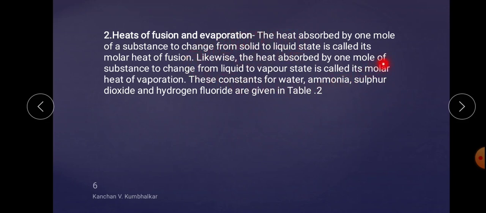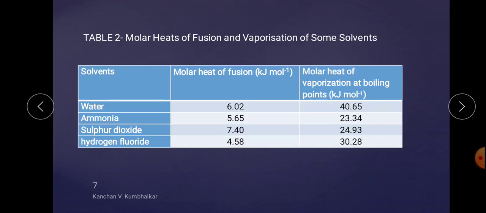Heat of evaporation means there is a conversion of liquid to vapor. Solid to liquid, heat of fusion; liquid to vapor, heat of evaporation. And because it is counted for 1 mole, it is known as the molar heat of fusion or molar heat of evaporation or vaporization. These constants for water, ammonia, sulfur dioxide and hydrogen fluoride have been given in table number 2. So these are the comparative studies of the heat of fusion and heat of vaporization for some solvents.